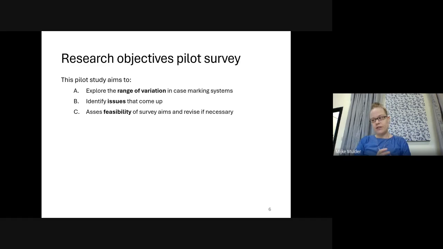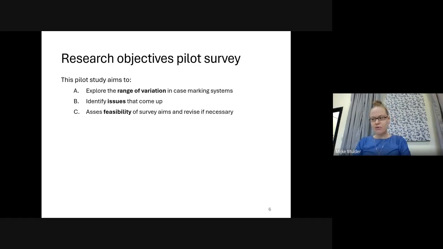So this presentation itself reports on the results of a pilot study on case marking across the SAL languages, and the aims of this pilot are as follows. The first aim is to assess the range of variation in case marking systems within this group. By having an approximate idea of the range of variation, I can revise my survey form in such a way that it captures the range of possibilities well.